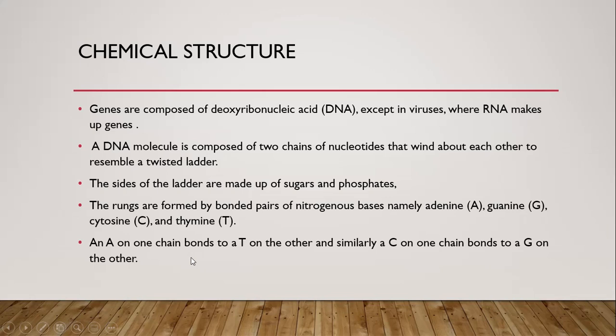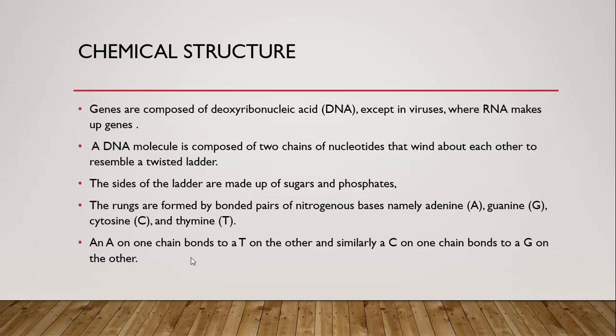Now we are going to talk about the chemical structure of a gene. Genes are composed of deoxyribonucleic acid, as we all know, except in some viruses where RNA makes up the genes. This means that genes are basically constituted of DNA in most life forms, like humans, bacteria, plants and fungi. But in some viruses, the genes are made up of ribonucleic acid instead of deoxyribonucleic acid.